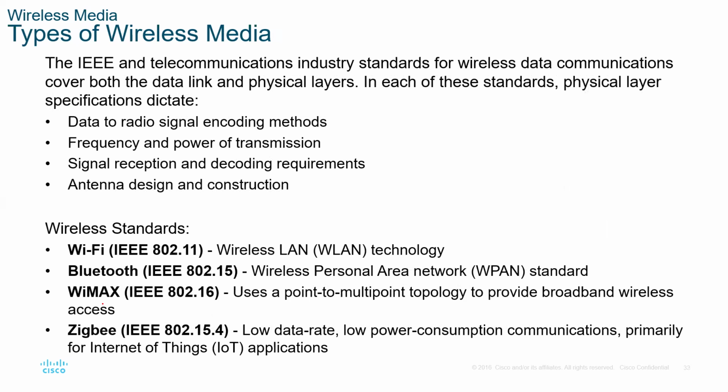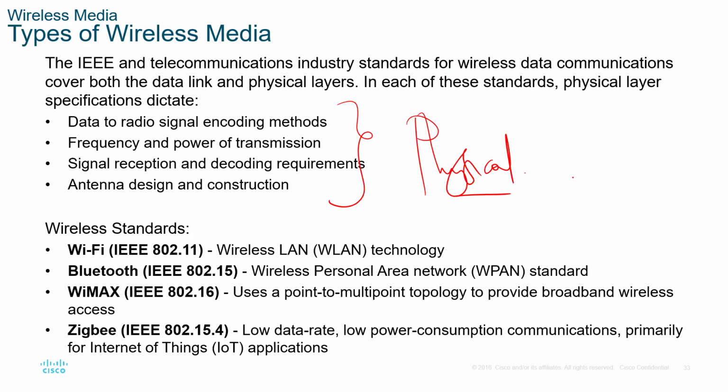Types of wireless media. The IEEE and telecommunications industry standards for wireless data communications cover both the data link and physical layers. In each of these standards, physical layer specifications dictate data and radio encoding methods, frequency and power of transmission, signal reception and decoding requirements, and antenna design and construction. I think we've touched on this already. If you're not forgetting, we're discussing the physical layer.